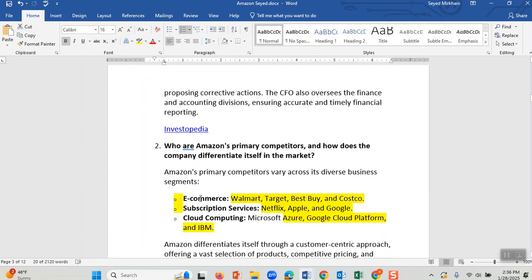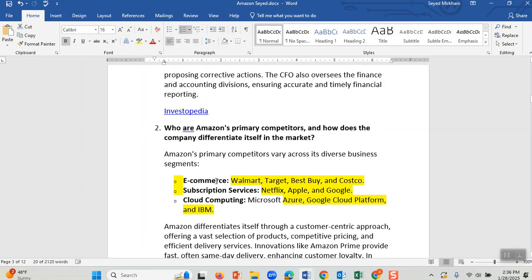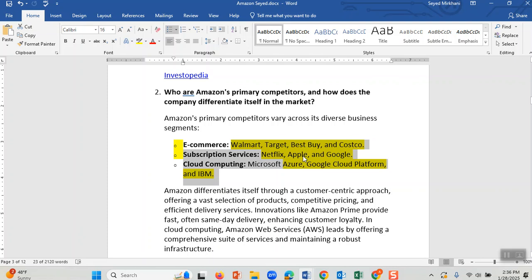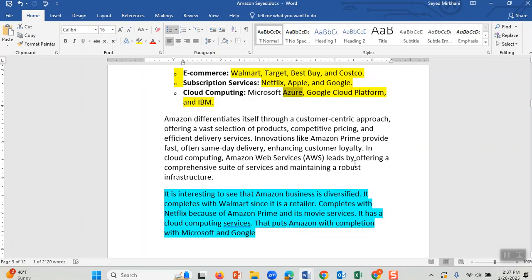Then my second question was, what are the primary competitors of Amazon, for example. It found it. It said Walmart. Do you see? I highlighted the important part of the answer of ChatGPT here in yellow. That way, the students can look and quickly find out that Apple is a competitor of Amazon, and Google Azure. As you know, this is Microsoft Azure. It is a cloud computing platform.